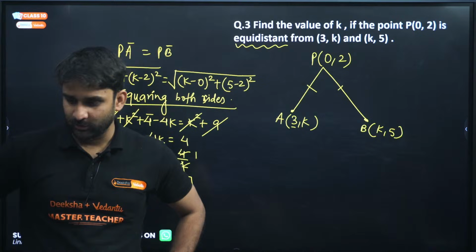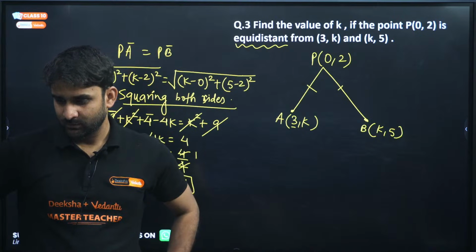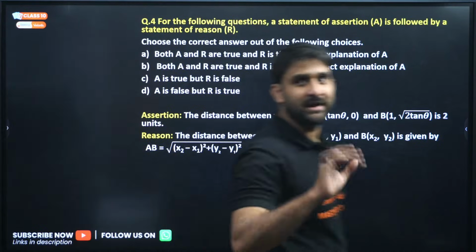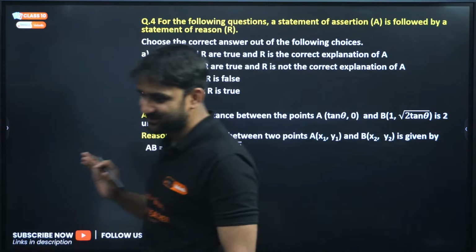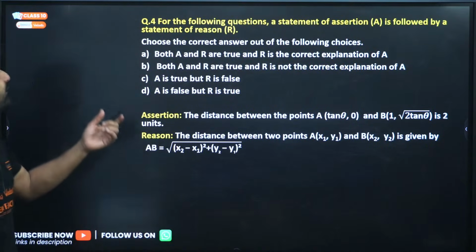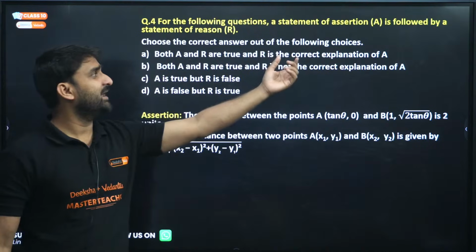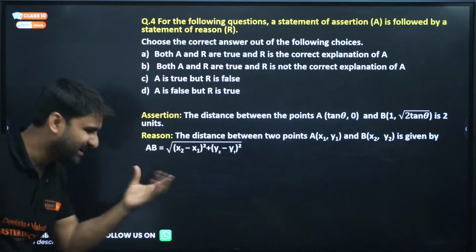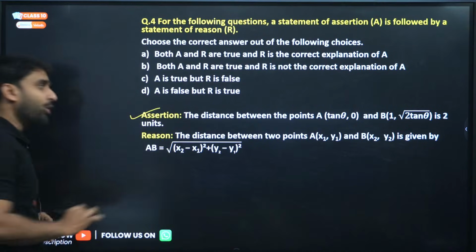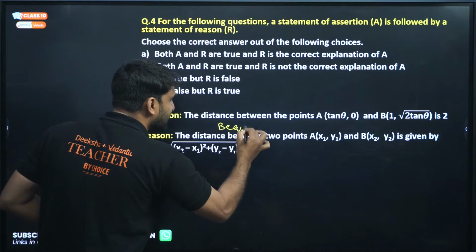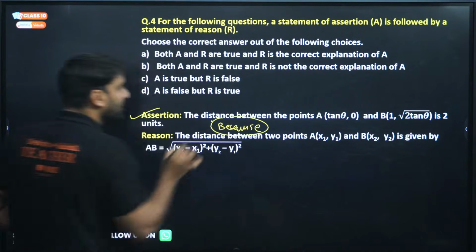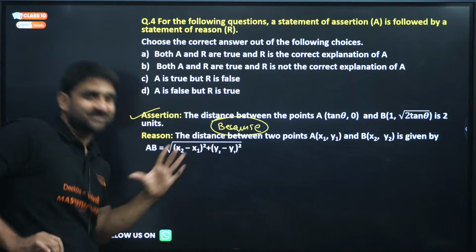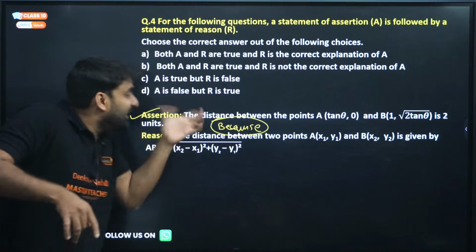I hope this is clear to you all. Okay, now moving to the next question, question number 4. Oh wow, assertion and reason based question, very easy question. The question is, for the following questions, a statement of assertion A is followed by a statement of reason R. So, assertion reason question. Assertion is given to you. Always put 'because' between assertion and reason. Read the assertion, because this. Read the statement, because this, and check whether the reason is explaining the assertion or not.